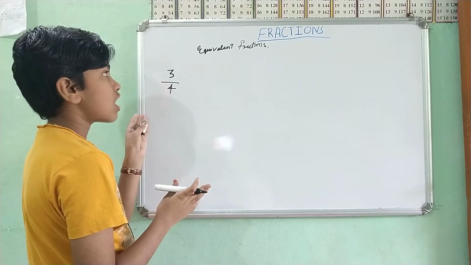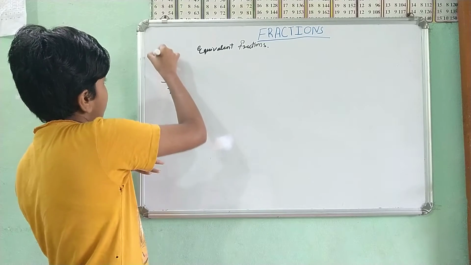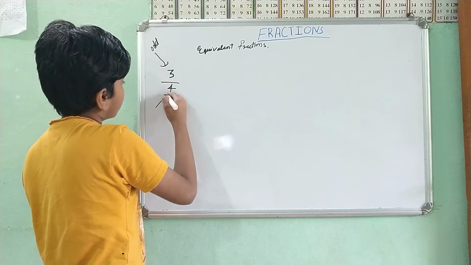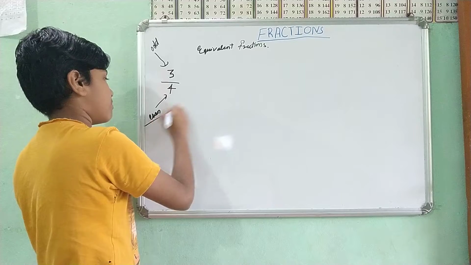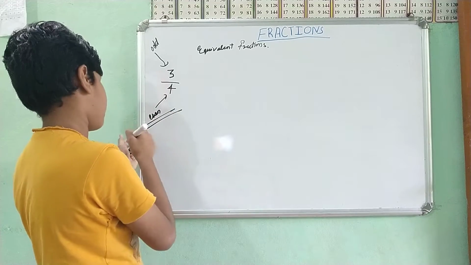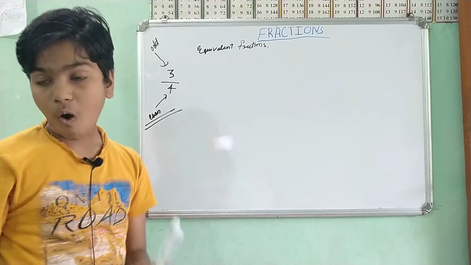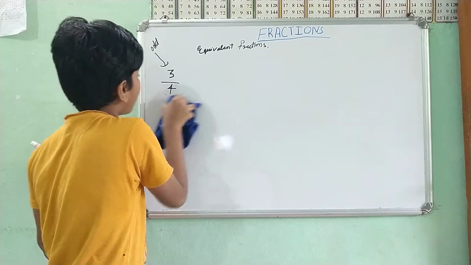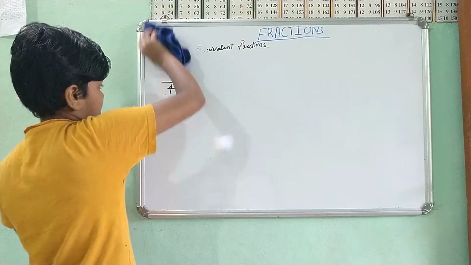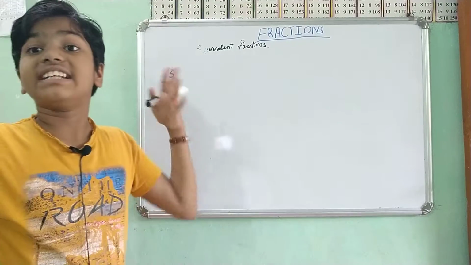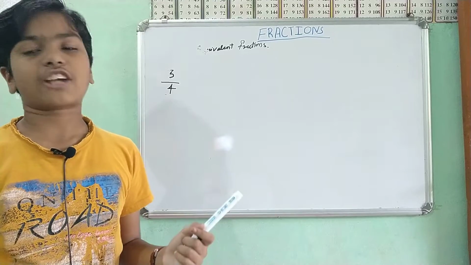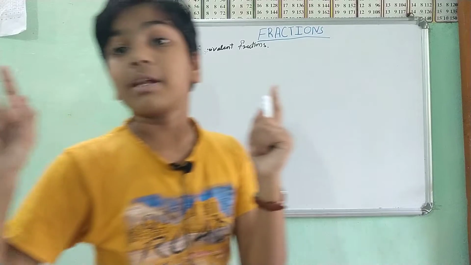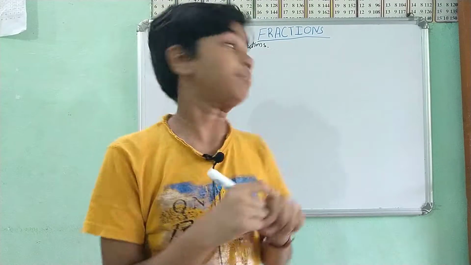Over here is an odd part, and over here is an even part. But does that matter? No, it doesn't matter at all. Whether it's even or odd, they are numbers, in the category of numbers and fractions. A fraction only minds that they are numbers, and it should be represented with a line.